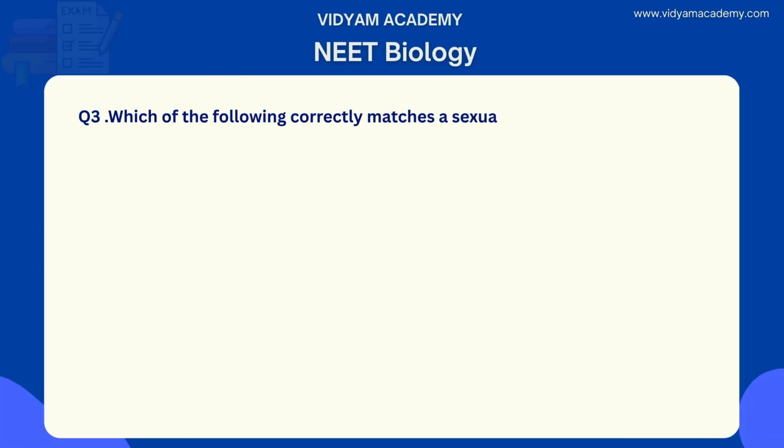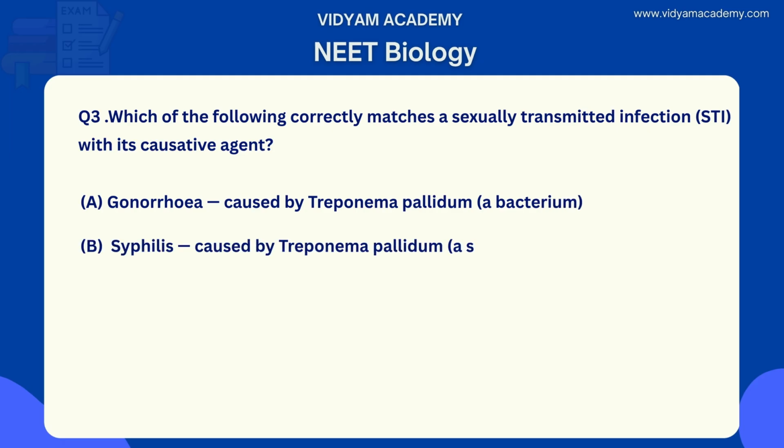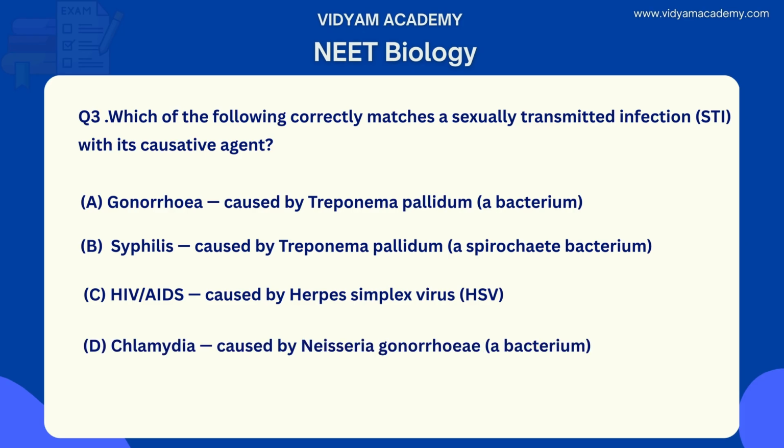Which of the following correctly matches a sexually transmitted infection, STI, with its causative agent? Option A, gonorrhea caused by Treponema pallidum. That's a bacterium. Option B, syphilis caused by Treponema pallidum, a spirochete bacterium. Option C, HIV/AIDS caused by herpes simplex virus, HSV. Option D, chlamydia caused by Neisseria gonorrhoeae, a bacterium.